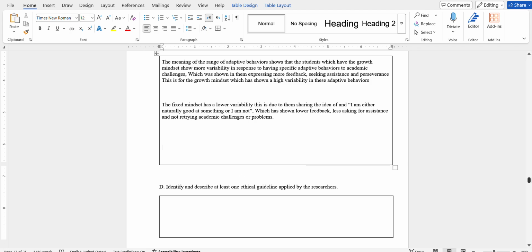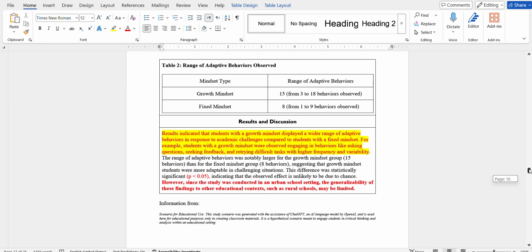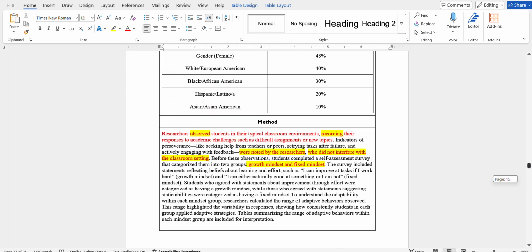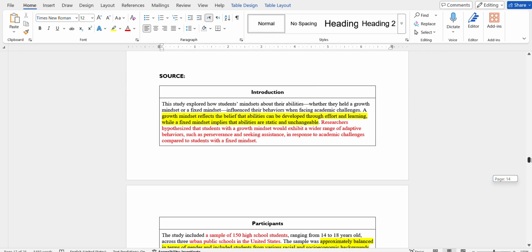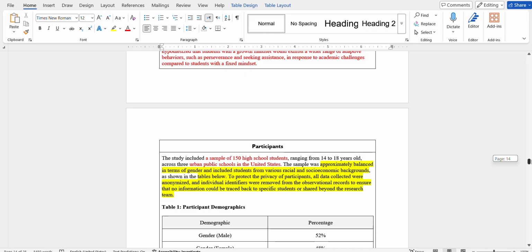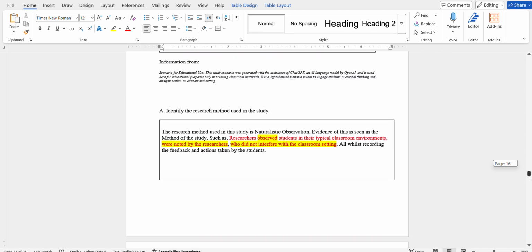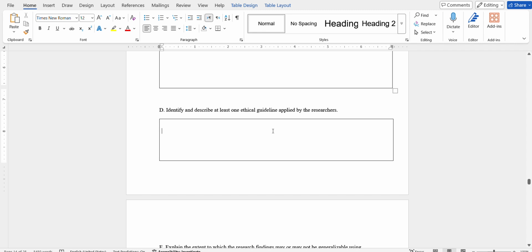At least one ethical guideline. So one of the ethical guidelines is the applied anonymity, by protecting anonymity. I can't say it, but I can write it for some reason.